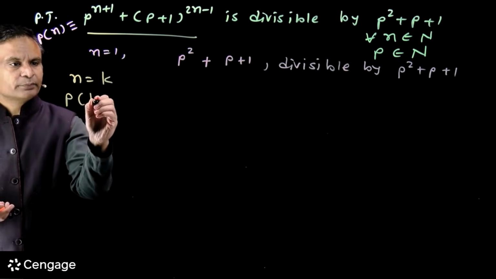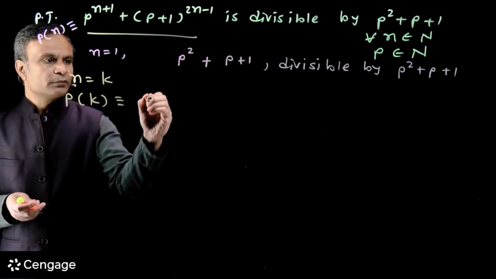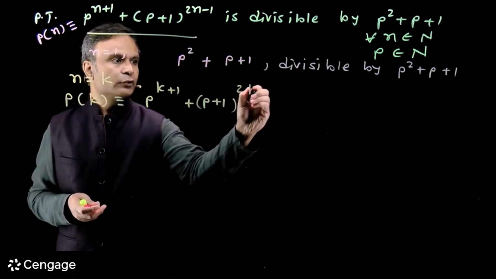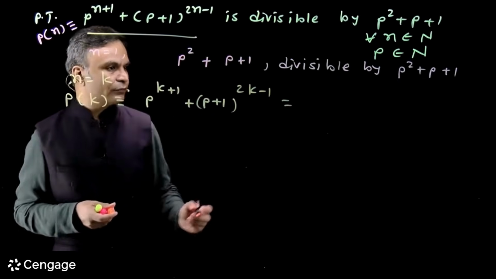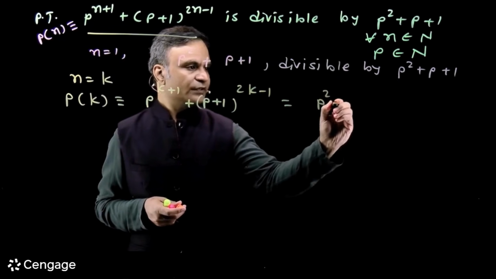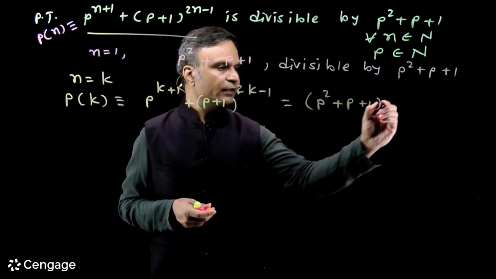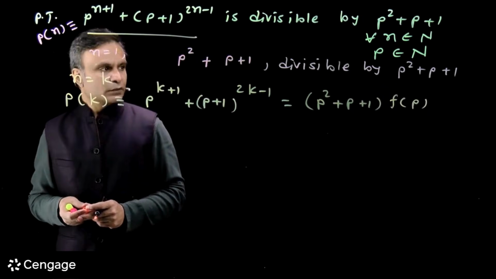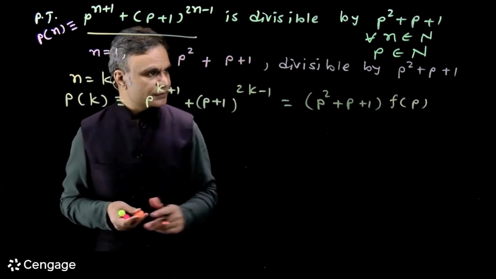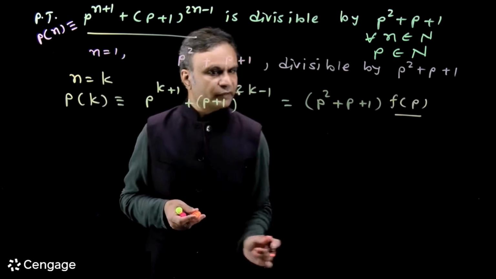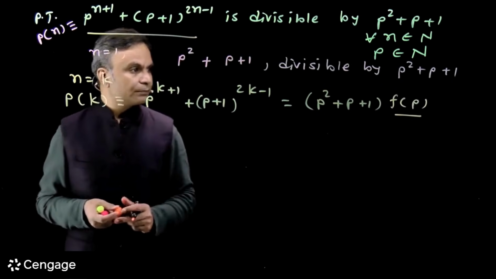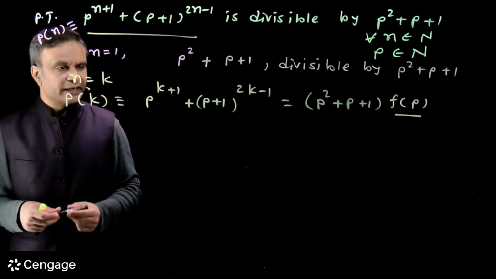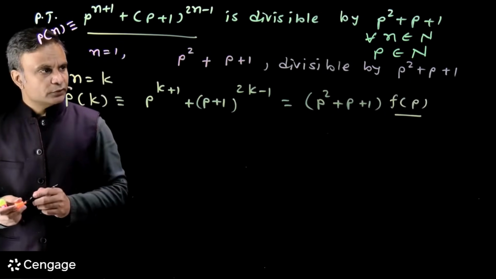That means we have statement P(k) as p^(k+1) + (p+1)^(2k-1), and this is equal to (p² + p + 1) multiplied by f(p). Here f(p) is some polynomial in p. This is the quotient when we divide this expression by p² + p + 1. Now this is our assumption step. We have assumed that this statement is true for n = k.